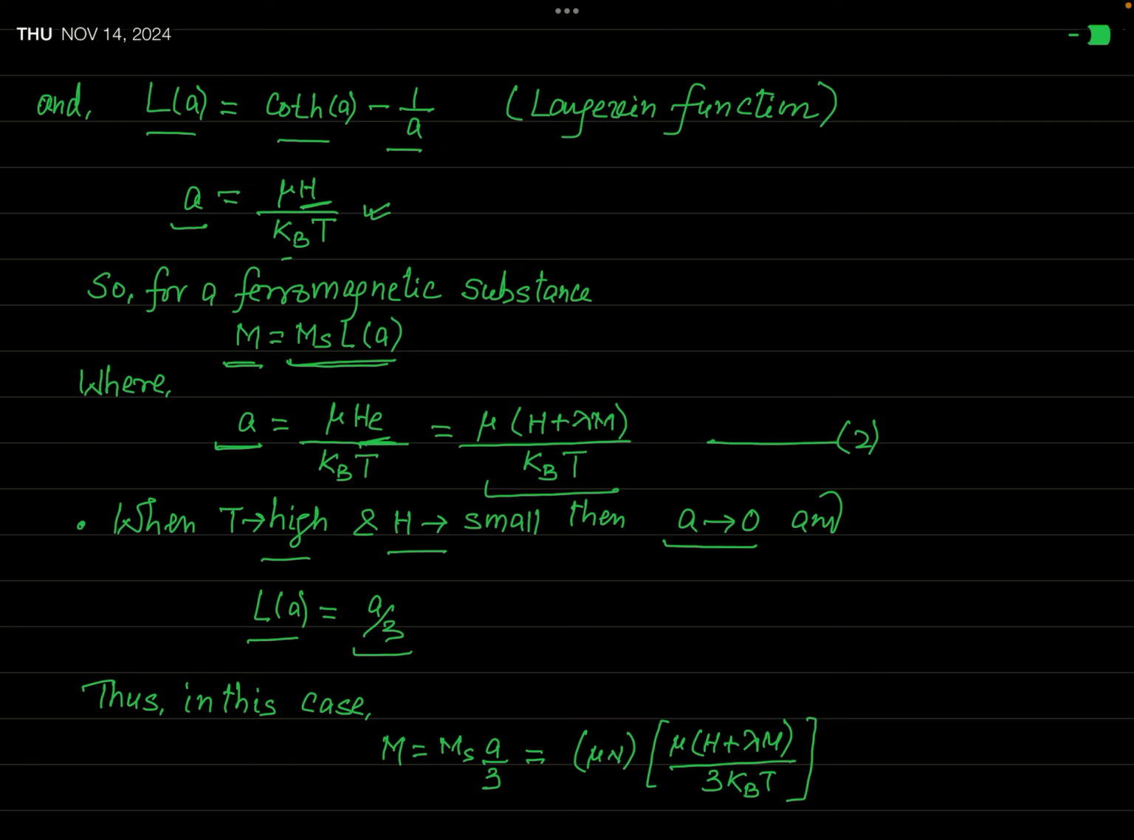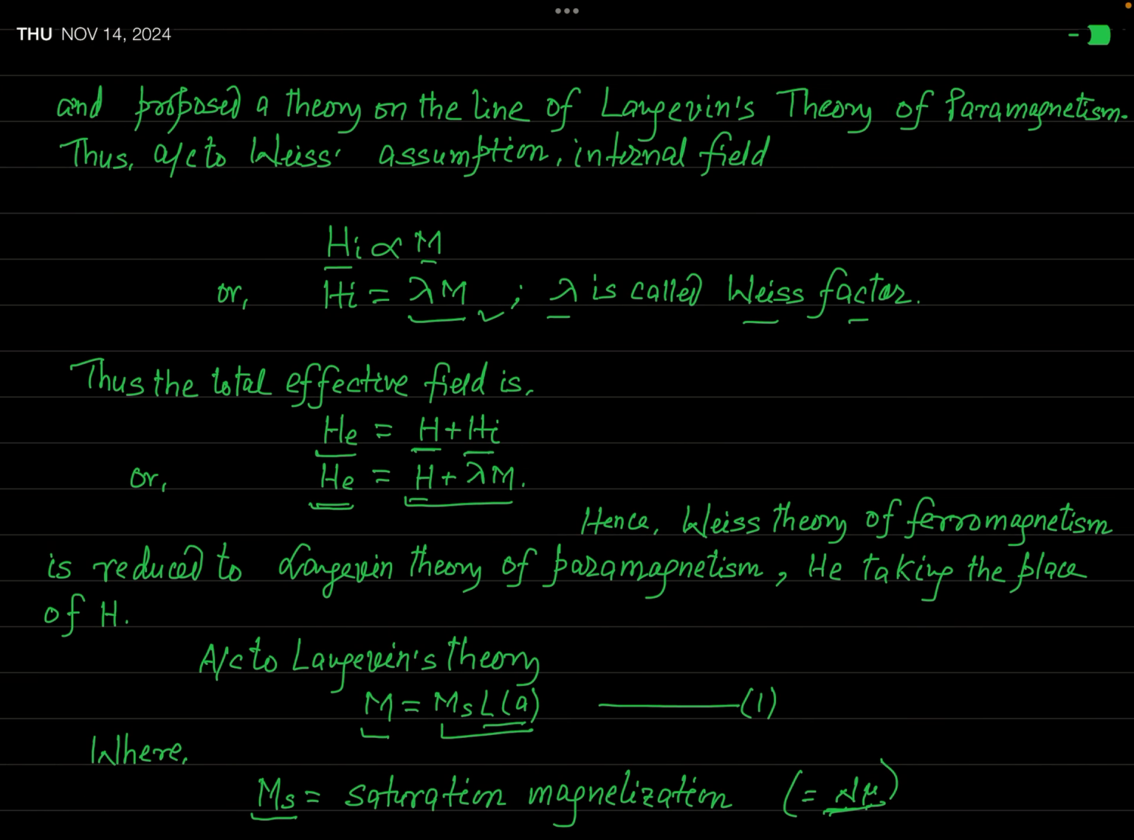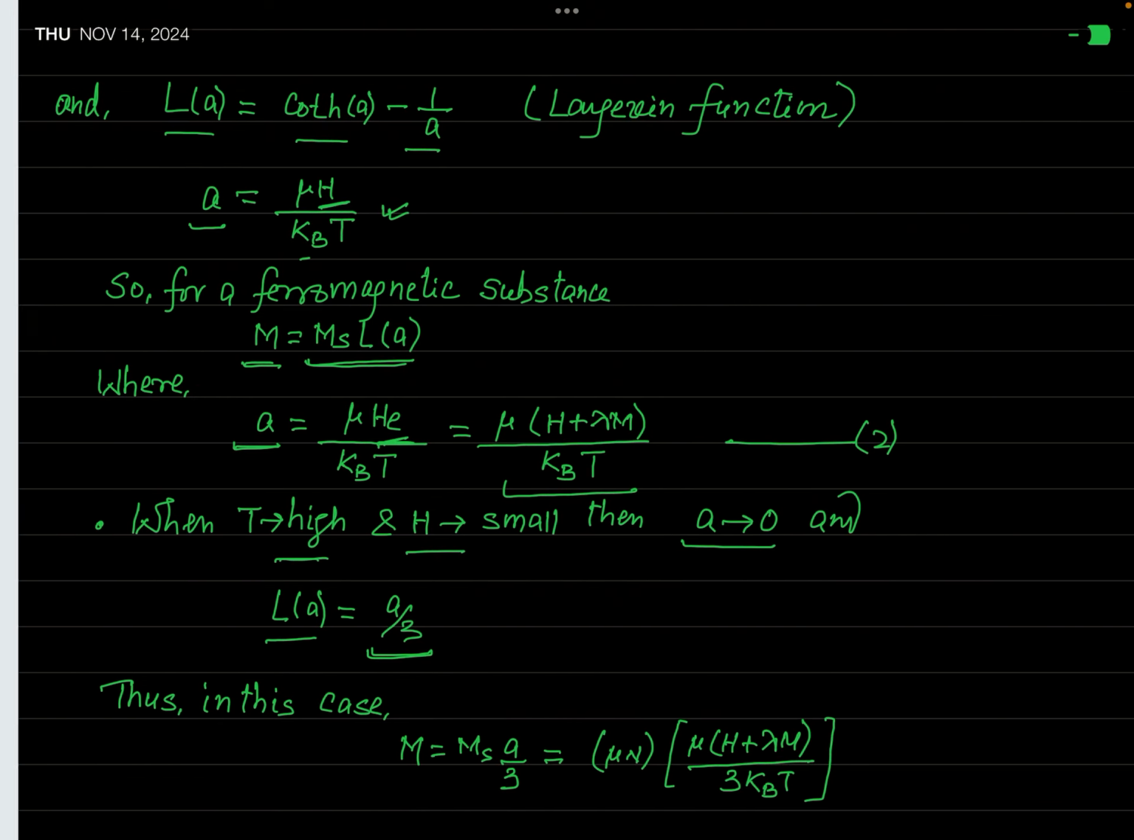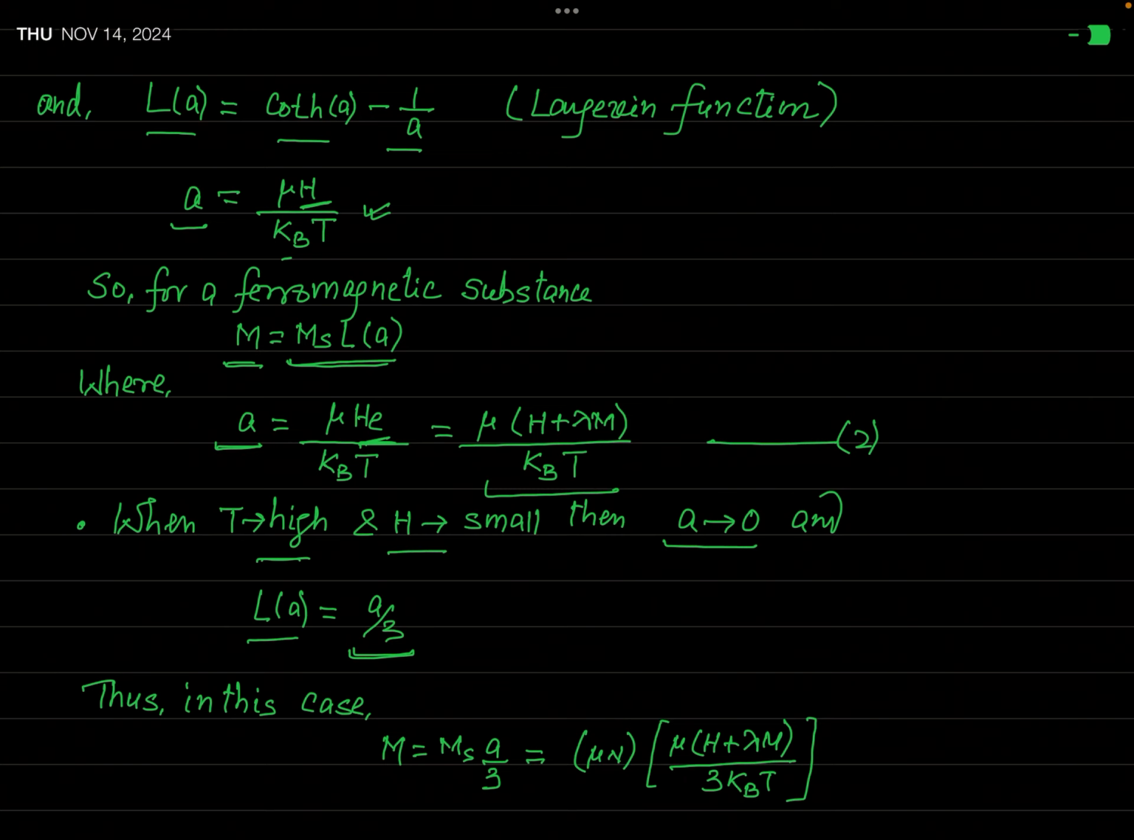Then the Langevin function was 1 and A was tending towards infinity. Okay? I have considered here high temperature and a small field, and remember in this condition our Langevin function is equal to A over 3. And so if L of A is A over 3, then you can see the magnetization M will be given by this equation 1. This is Ms times L of A, but in this very condition, since L of A is A by 3, M will be equal to Ms times A over 3.